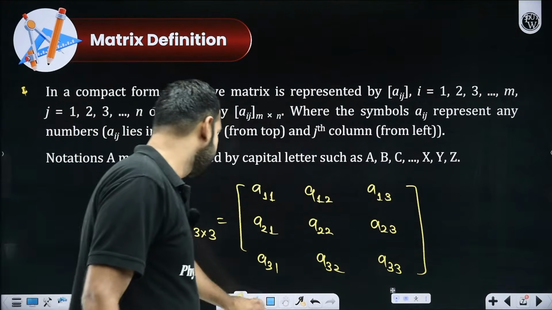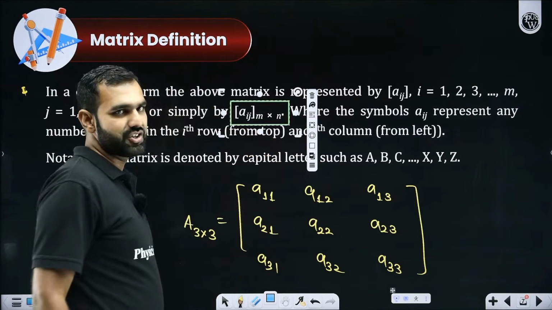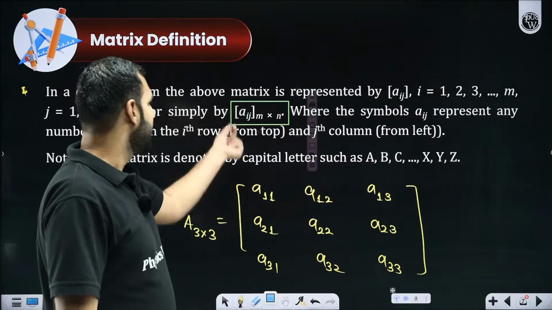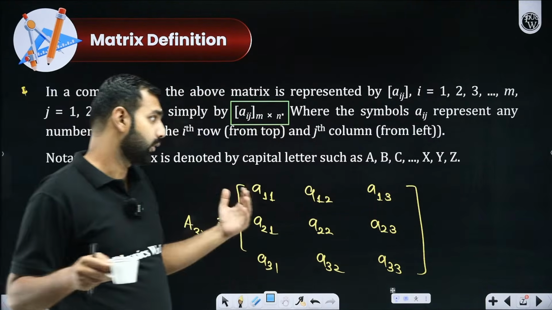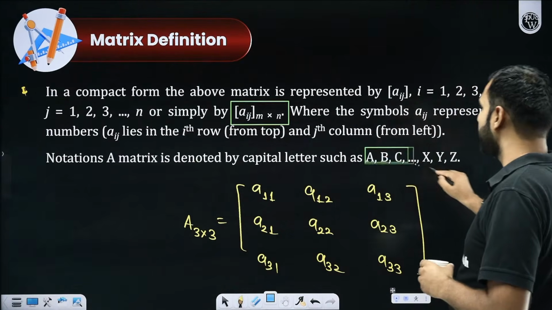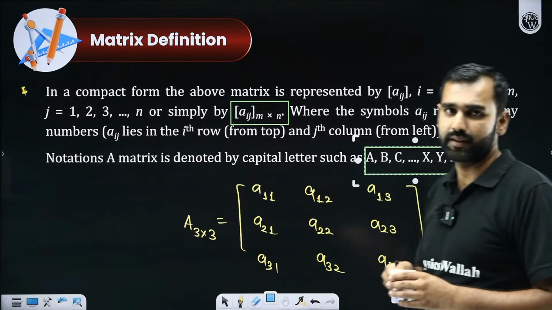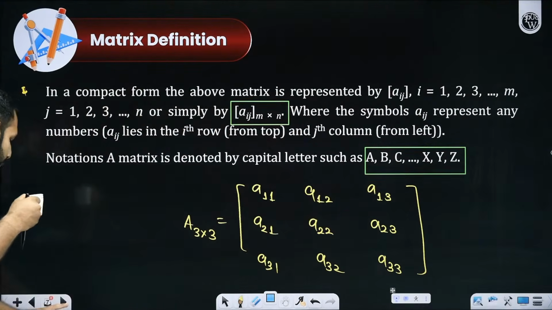Now, the other way of writing it is this: parenthesis over Aij, m cross n. It means A11, A22, A33, A44, and so on. So this is how you write a matrix. Usually, matrices are denoted by capital letters, capital A, capital B, capital C. This is how you denote matrices. Everyone comfortable with whatever is said so far? Yes or no?